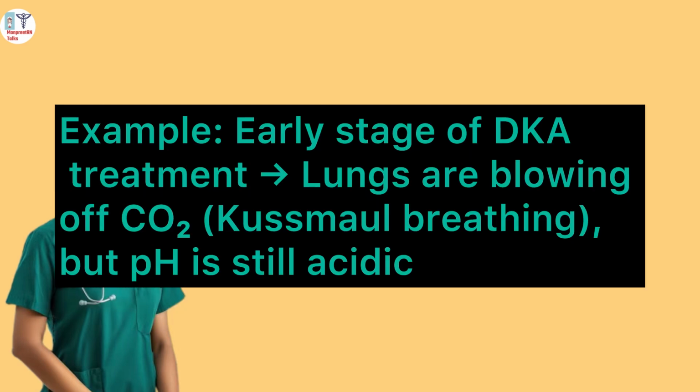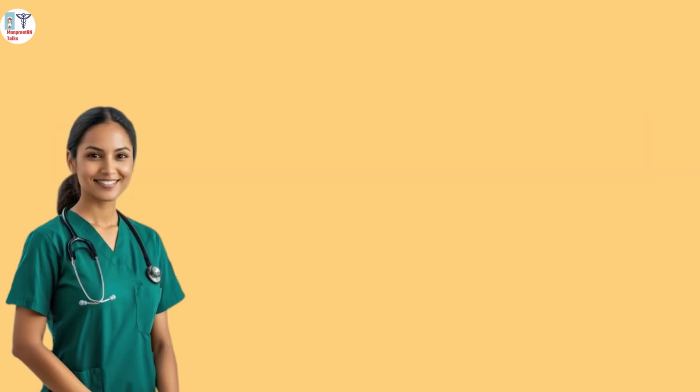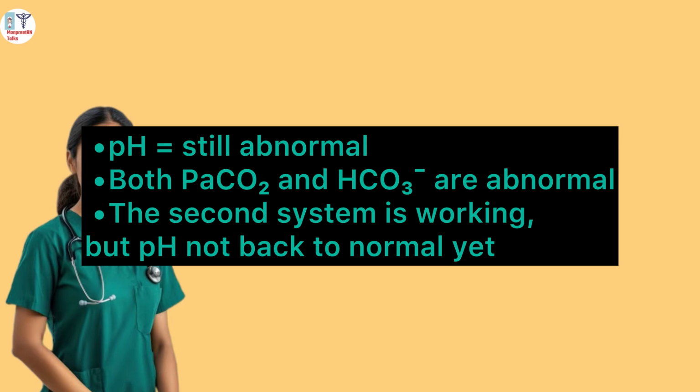For example, a patient comes to the OPD or the emergency in the early stage of DKA treatment. In this, the lungs are blowing off CO2 through rapid breathing, but the pH is still acidic. So you can remember pH is still abnormal, and both PaCO2 and bicarb are abnormal. All three things are abnormal in this. The second system is working, but the pH has not come back to normal.